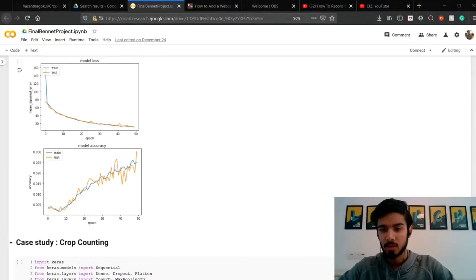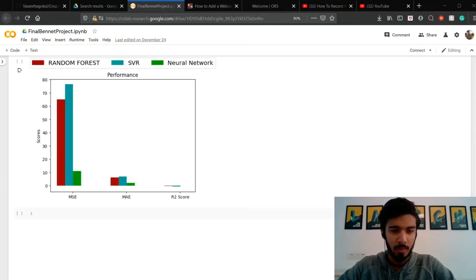Hi guys, this is Tanmay Jain. So today I'm going to tell you about the results and conclusions of our project, which is crop yield prediction. As Arsh told you, we have used three models for regression: random forest, support vector regression, and deep neural network. We have used the parameters mean absolute error, mean squared error, and R2 score for comparing the different models we have applied. As you can see from the given bar graph, a good result is given by the deep neural network, as the mean absolute error is lowest and also the mean squared error is lowest.